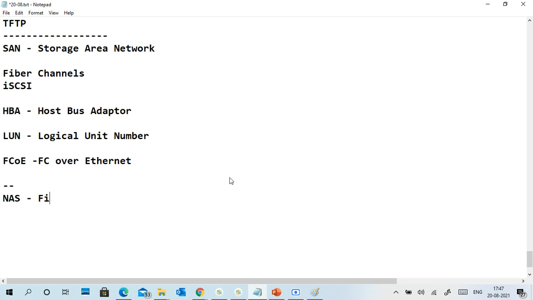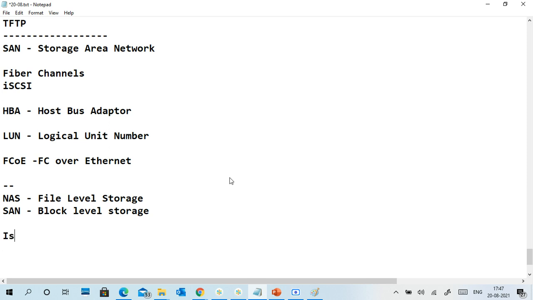NAS, file level storage. SAN, block level storage.